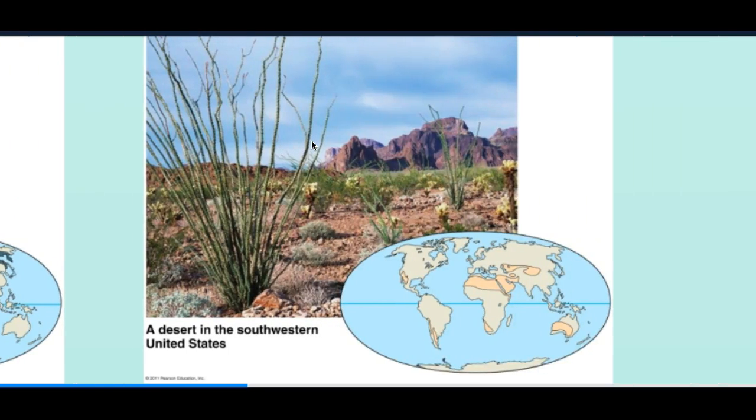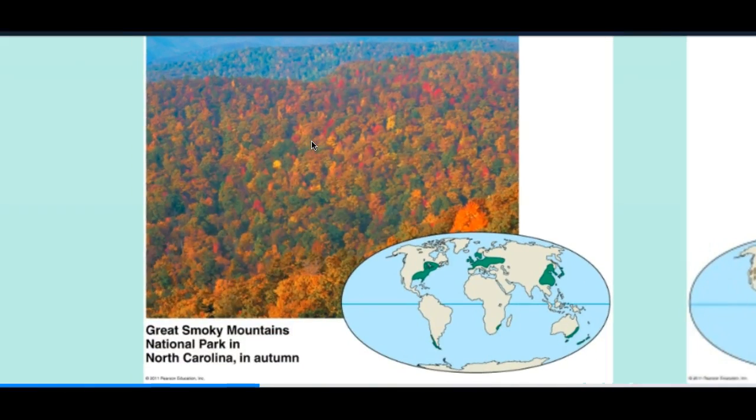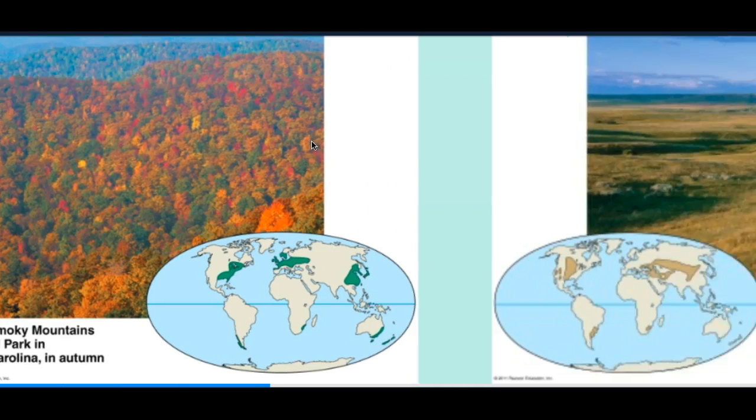This next one is a desert, so the desert itself is a biome. As you know, the desert is usually really dry and really hot. The next one is the Great Smoky Mountains National Park in North Carolina. This is an example of a temperate deciduous forest. The temperature and precipitation are usually mild, and you can see the four distinct seasons throughout the year. There's usually a warm summer and a cold winter. The trees are less dense than a rainforest.